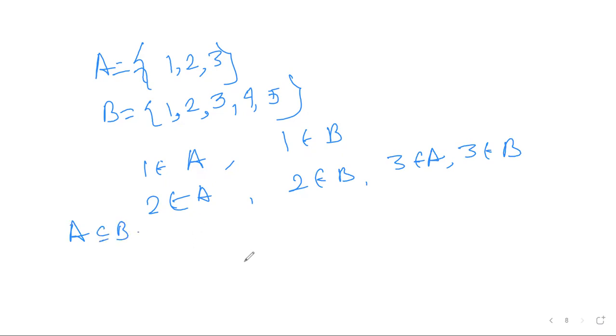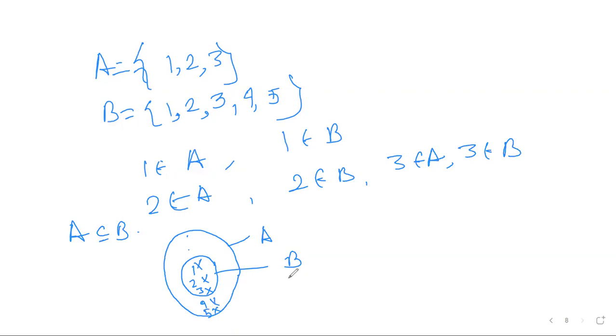So if we draw the picture like this, it is my A set: 1, 2, 3, these are the 3 elements of A. Now this is my bigger set B, with 4, 5. Okay.